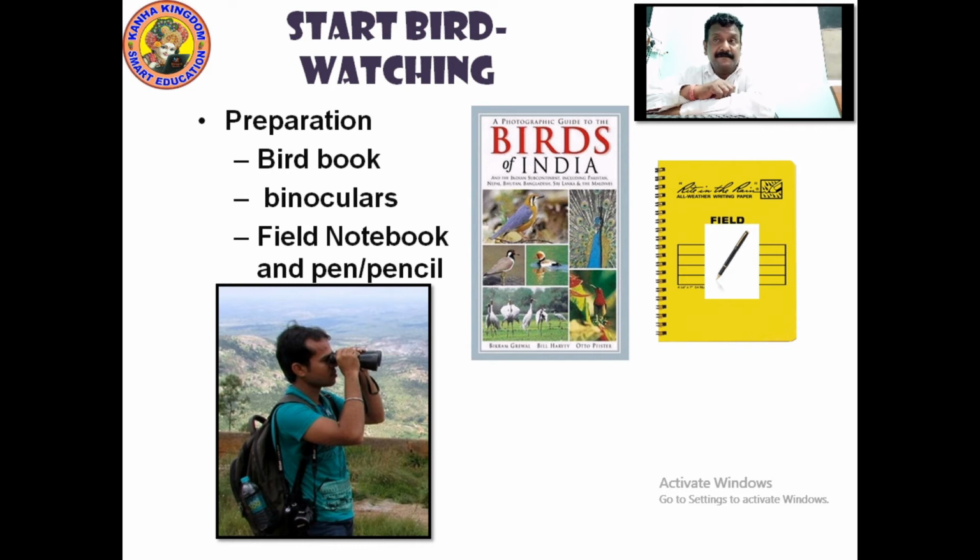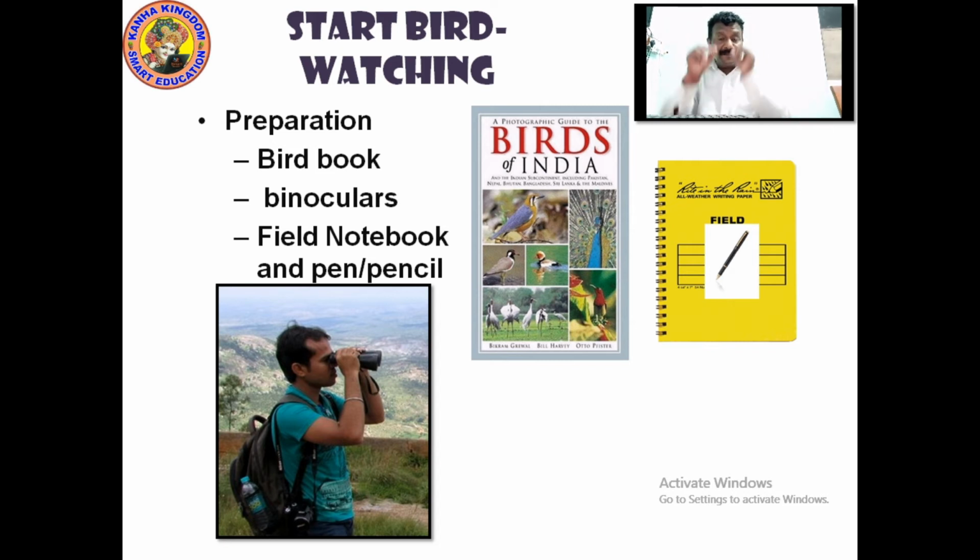Purchase one book. Purchase binoculars. One field notebook. Pen or pencil, anything can go. You need a field notebook, binoculars through which you can see the birds, and a bird book, which gives you information about the common birds. What all the birds which you can see around. You need to know about this.